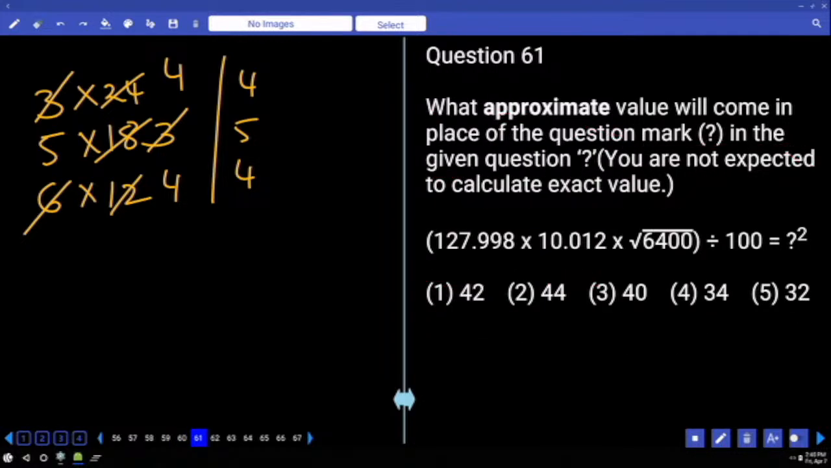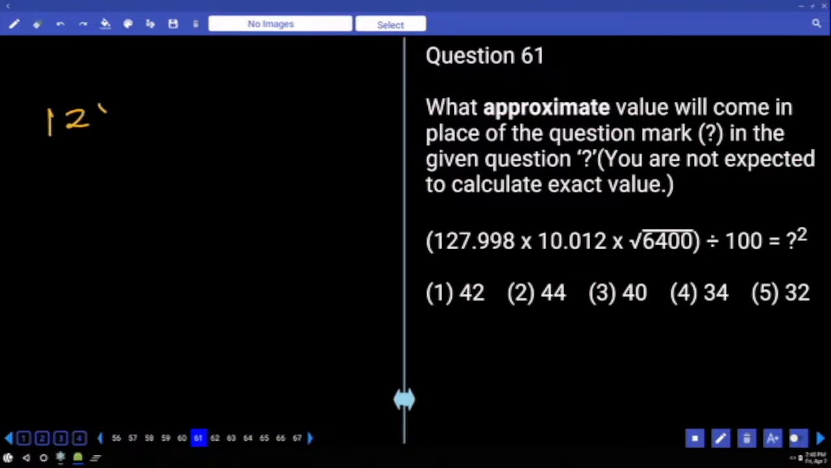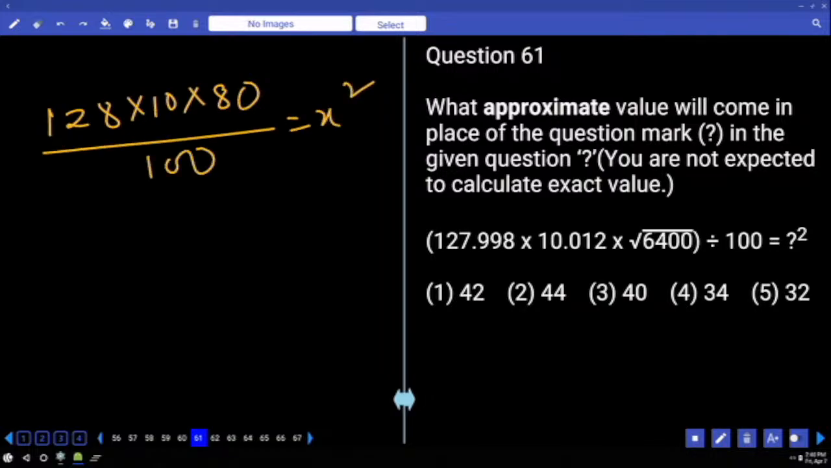Approximations. Come on, first number 128 into 10 into 80 divided by ... is equal to x square. 2 zeros, denominator gets cancelled only. Already we have 180. Yes. So let us try if you can write it as 8 multiplier now. 8, how many times? 16 times. Yes. 16 can be written as 4 square. 1 8 is here, another 8 is here. That is 8 square only. Then x is equal to 4 into 8, 32 only.